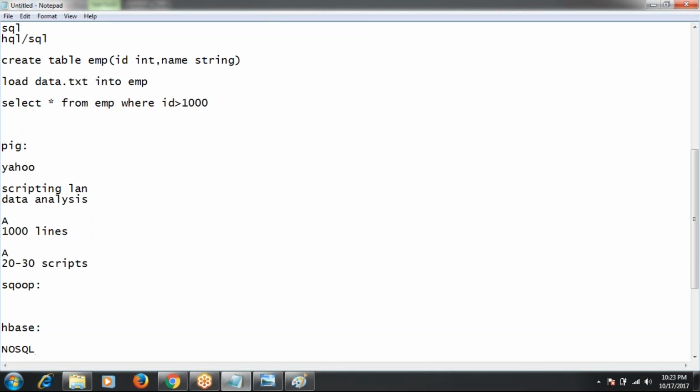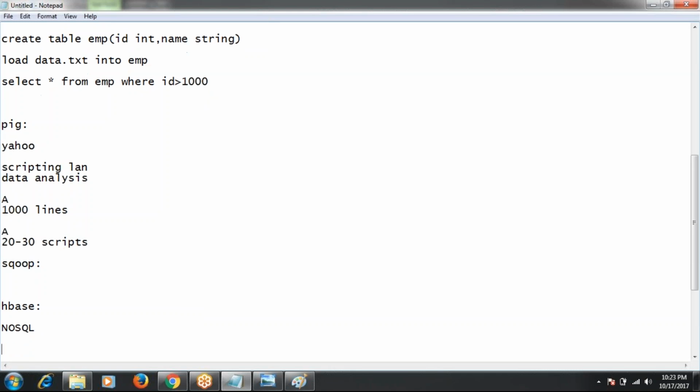SQL contains rows and columns, in table format. But NoSQL, in its format, contains only columns. There are no rows actually. NoSQL databases do not contain rows; they contain only columns.